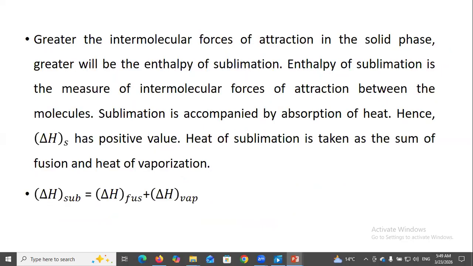Greater the intermolecular forces of attraction in the solid phase, greater will be the enthalpy of sublimation. Enthalpy of sublimation is the measure of the intermolecular forces of attraction between the molecules. Sublimation is accompanied by absorption of heat. Hence, ΔH sublimation has a positive value. Heat of sublimation is taken as the sum of the heat of fusion and heat of vaporization.